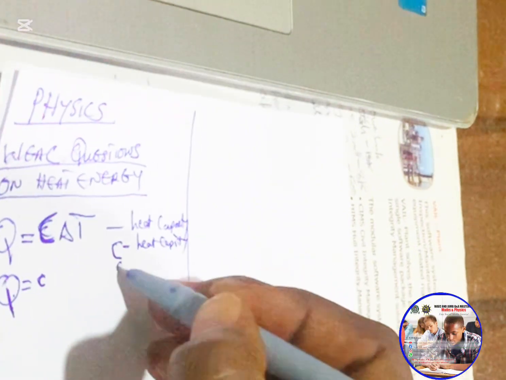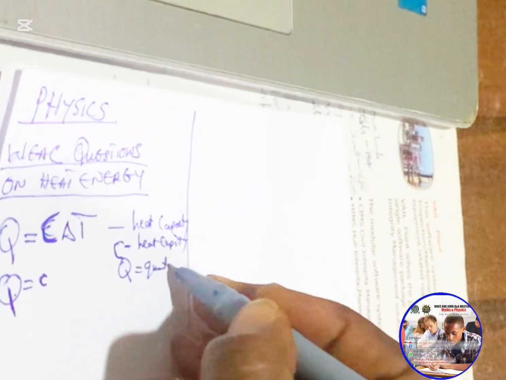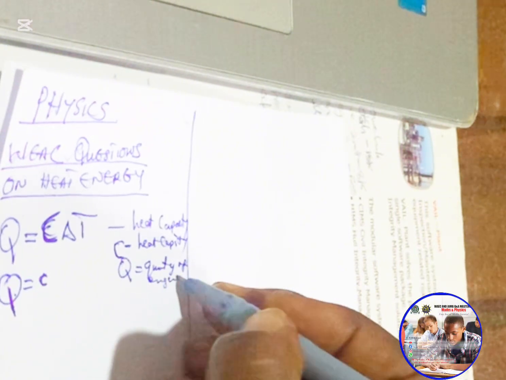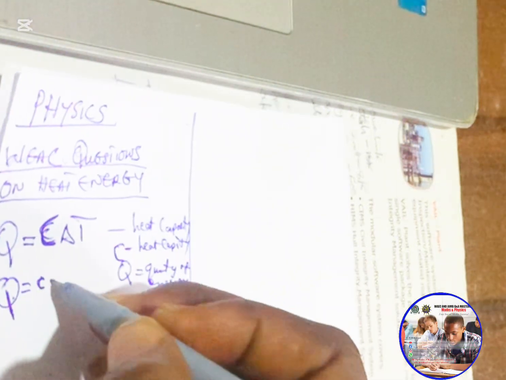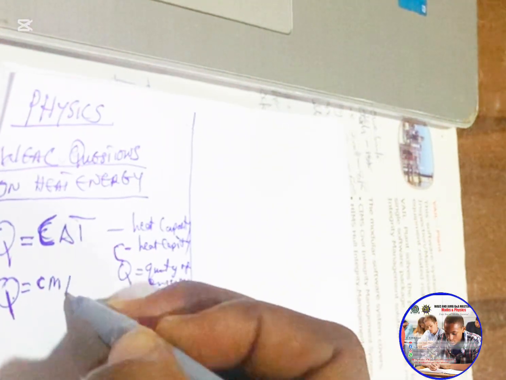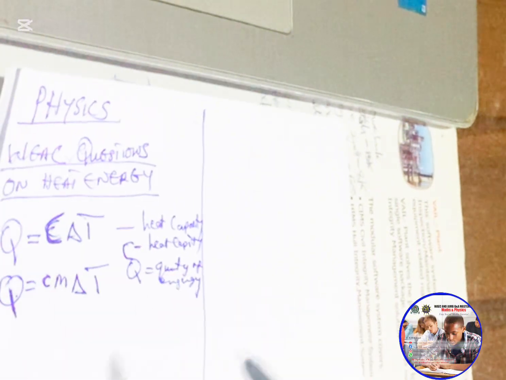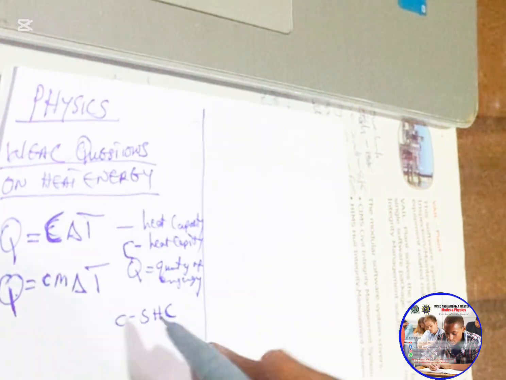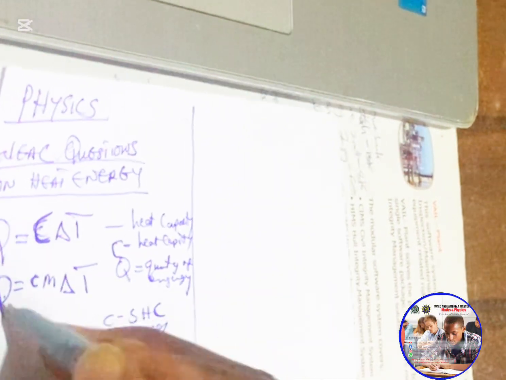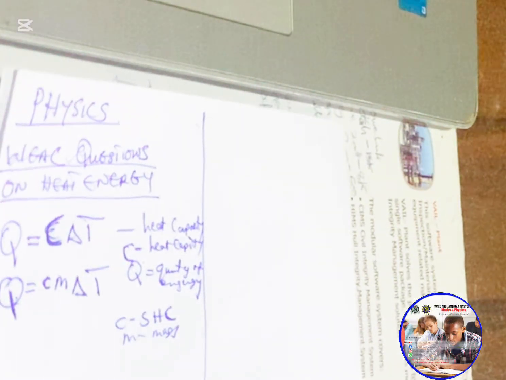And of course Q is the quantity of energy, or quantity of heat. Then this one is Q equals mc times change in temperature. Yes, the small c here is the specific heat capacity. m is mass, and of course Q is the quantity of energy. So those are the terms you need to know for now.